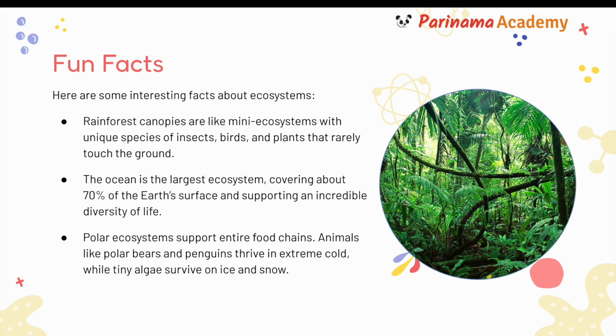Here are some interesting facts about ecosystems. Rainforest canopies are like mini ecosystems with unique species of insects, birds, and plants that rarely touch the ground. The ocean is the largest ecosystem, covering about 70% of Earth's surface and supporting an incredible diversity of life. Polar ecosystems support entire food chains. Animals like polar bears and penguins thrive in extreme cold, while tiny algae survive on ice and snow.